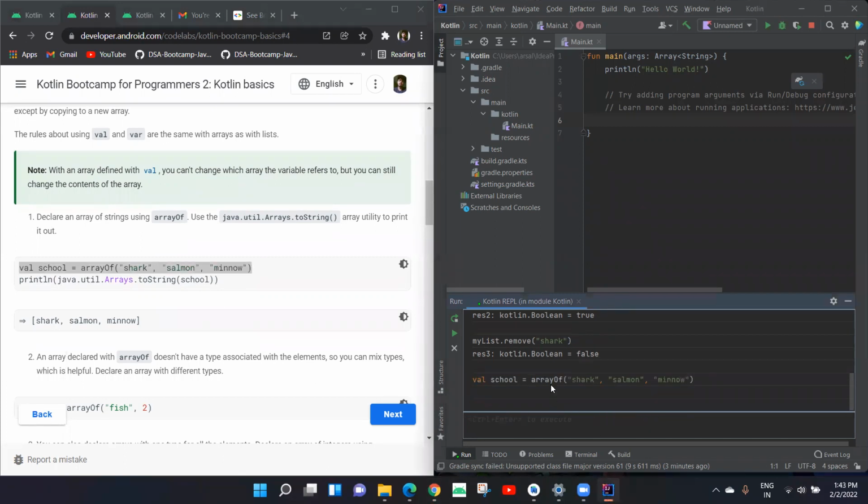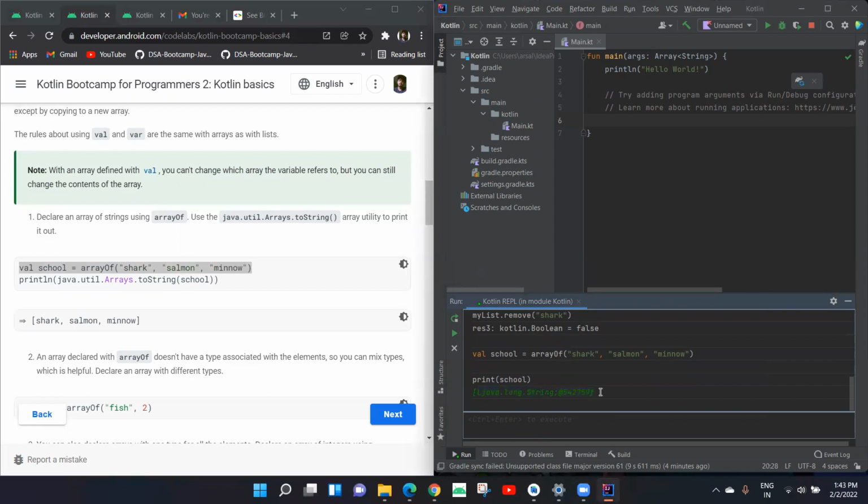If I run it, that means an array named school is created by us. Now if I want to print this directly, it returned us something that we are not familiar with.